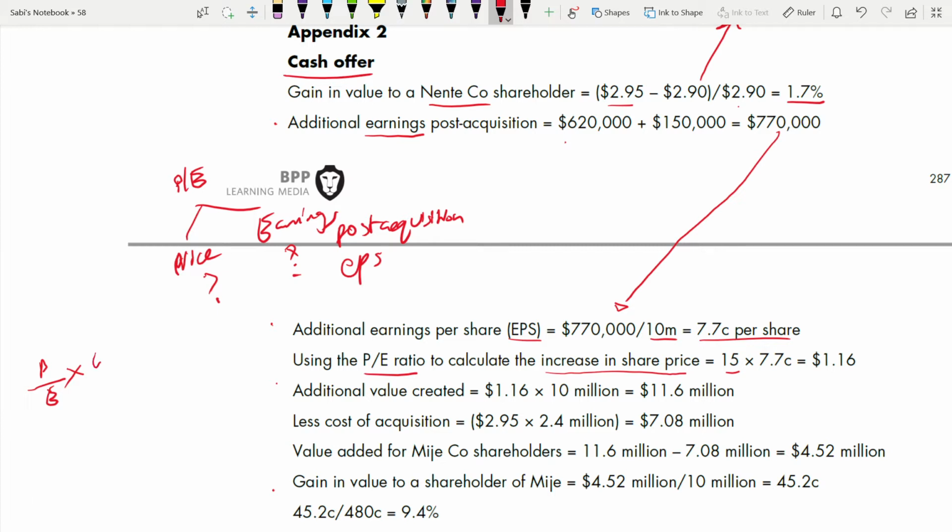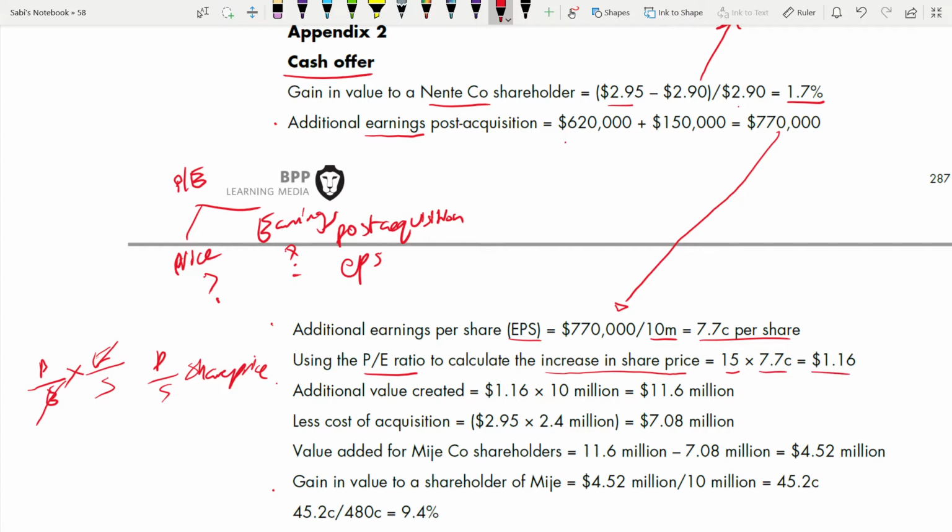Earnings per share means earnings over share. So E gets cancelled, you are left with P over S, price per share, or in short share price. So for you to get the share price, you multiply PE into EPS. So this is your EPS and this is your increase in share price.